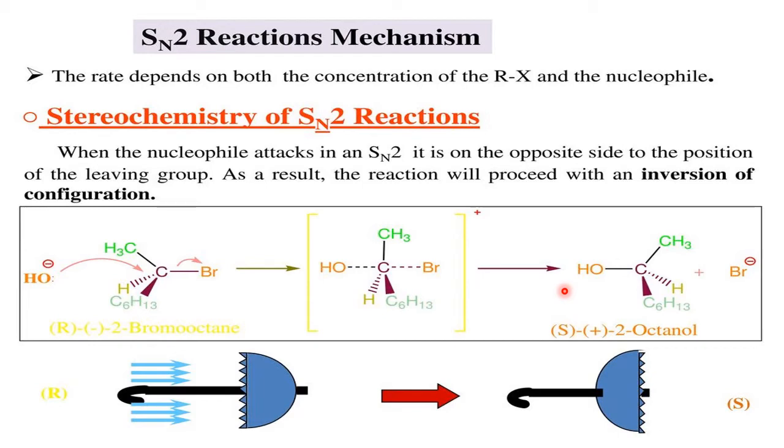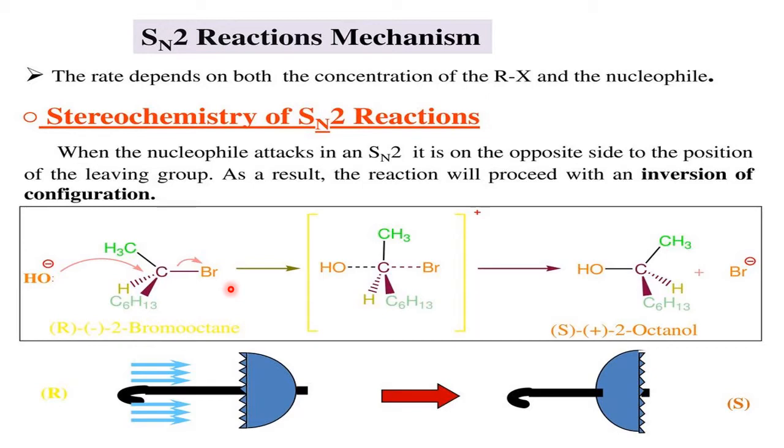So inversion of configuration happens in SN2. 99% of SN2 will proceed through what? Inversion of configuration. But in rare cases, the structure is maintained. When does it happen? When a nucleophile attacks from the same side where bromine is there. So bromine is on the right side. If the nucleophile attacks on the side where bromine is there, that time the structure is maintained.